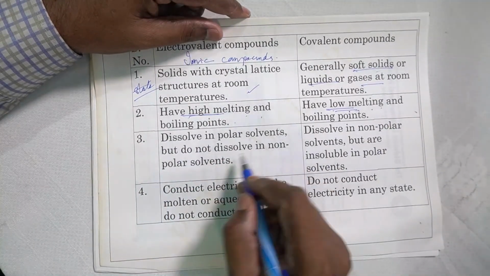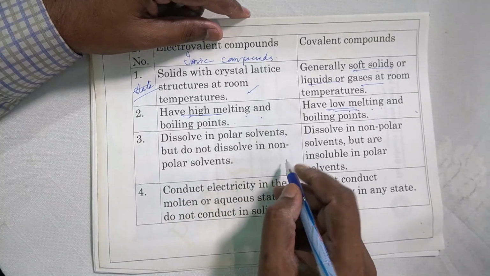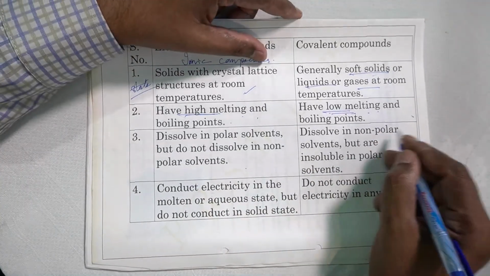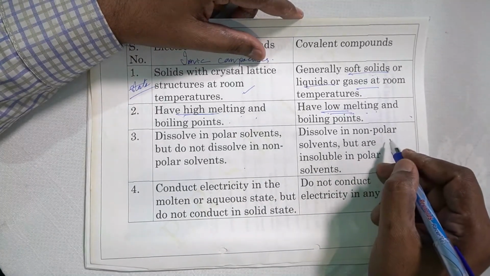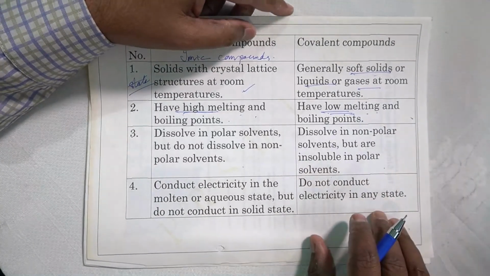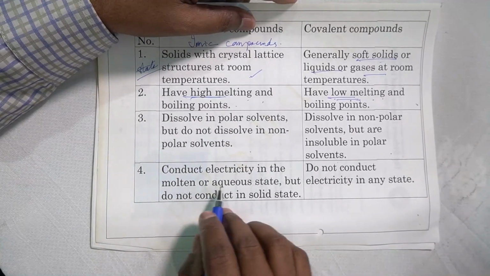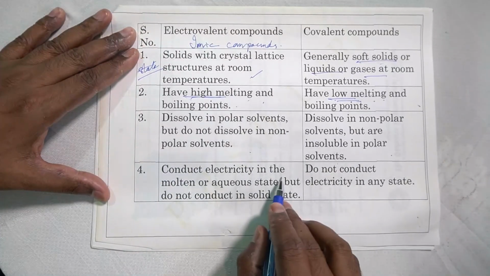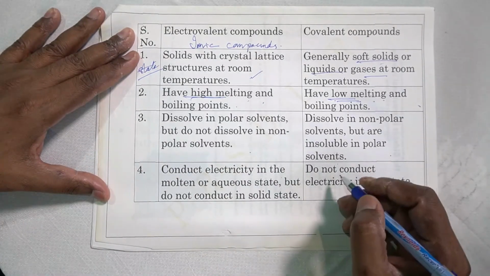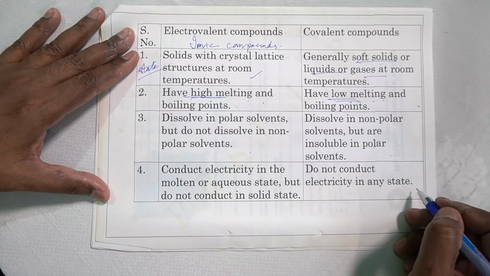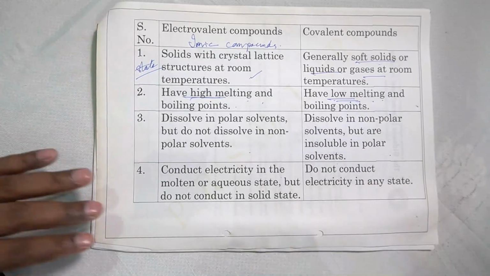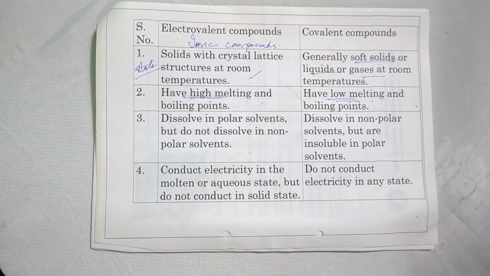Ionic compounds dissolve in polar solvents such as water, and they do not dissolve in non-polar solvents. About covalent compounds we have seen they dissolve in non-polar solvents but are insoluble in polar solvents, and we have seen the exceptions, hydrogen chloride and ammonia. Then the fourth point is conduction. Electrovalent compounds conduct electricity in the molten or aqueous state but not in the solid state, while covalent compounds do not conduct electricity in any state, with the exceptions again being ammonia and hydrogen chloride. So this is the comparison of the properties of these compounds.